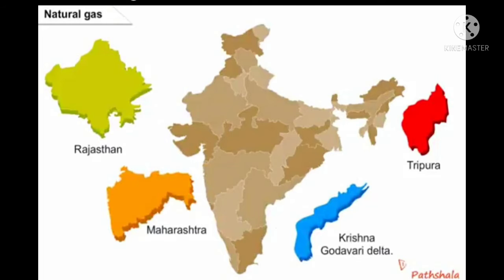In India, natural gas has been found in Tripura, Rajasthan, Maharashtra and in the Krishna Godavari Delta.